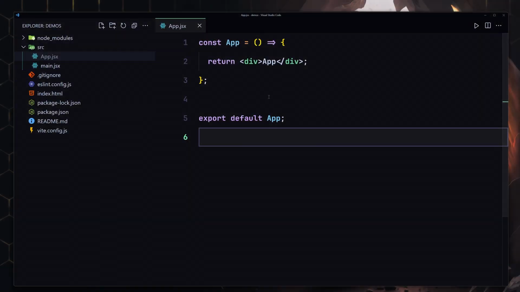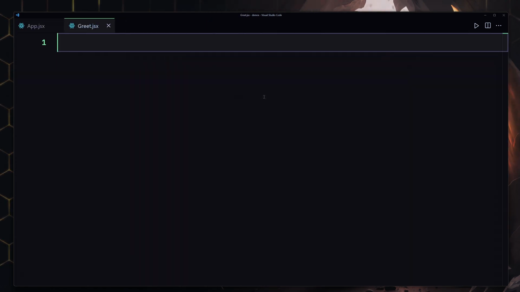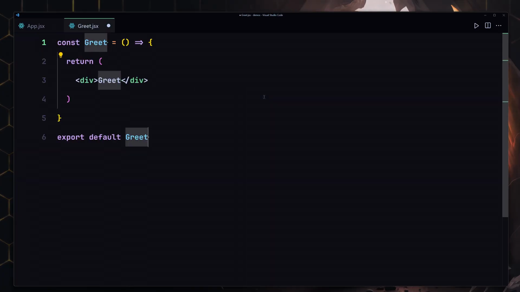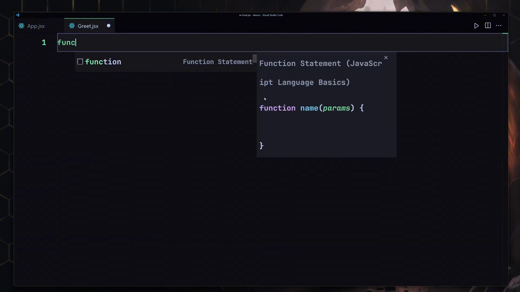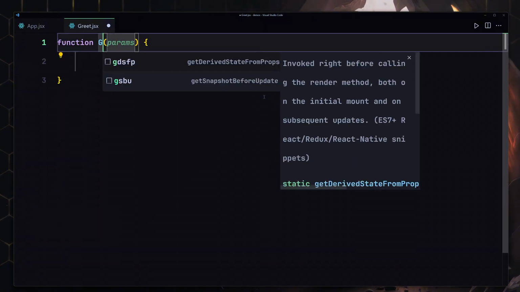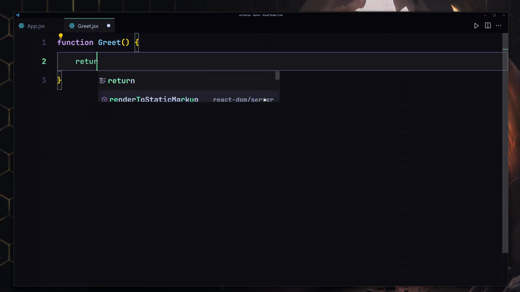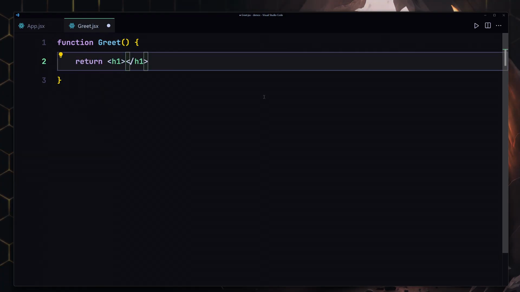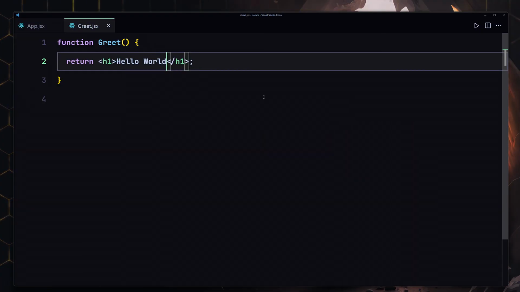So what I'm going to do is create a components folder, and I'm going to give the file the name grid.jsx, not tsx but jsx, and I could use my RAFC snippet, which gives us all of that code, but I'm not going to do that. I'll just create a function, and give it the name Grid. It's not going to take any parameter, so I'm going to remove that, and finally we only have to return our h1, which will just say Grid or Hello World would be fine. So I'm going to save my file.